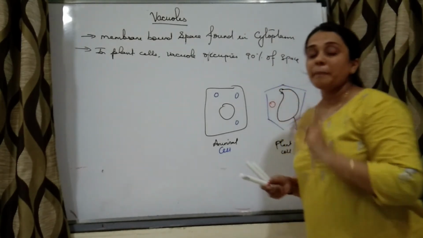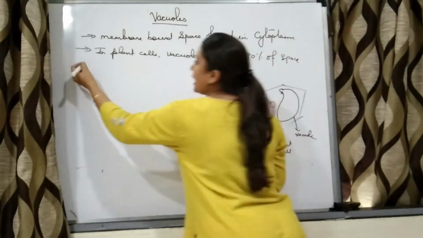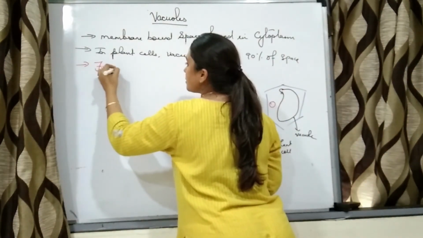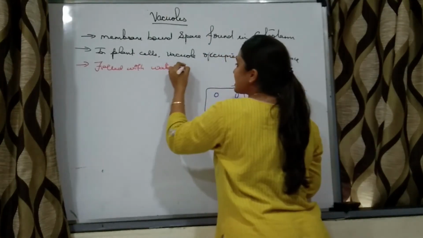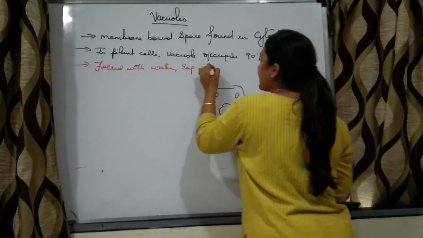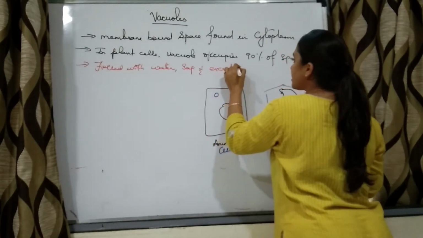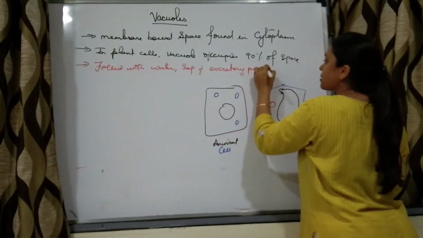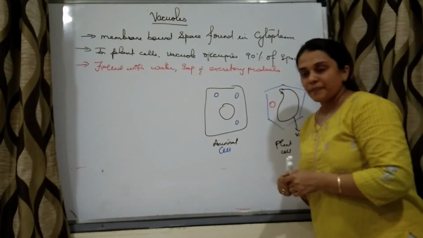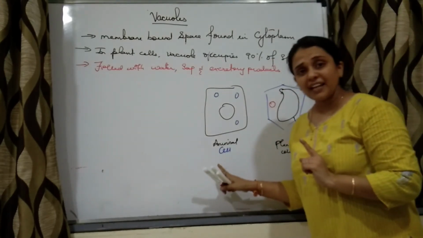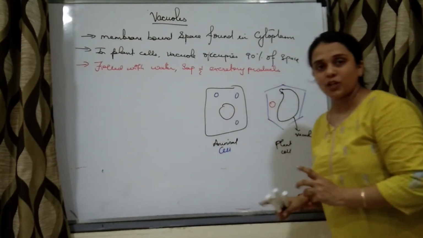It is nothing but a membrane bound space, right? Vacuoles are filled with water, sap and excretory products which are not useful for the cell. So animal cells will have many small vacuoles.